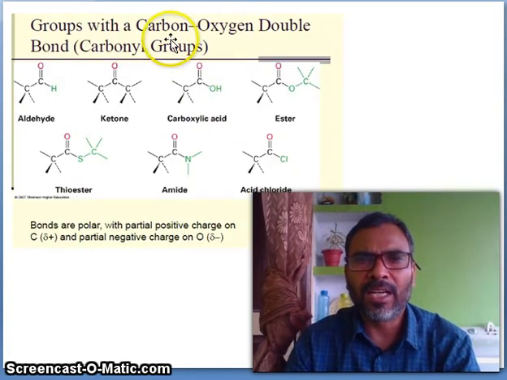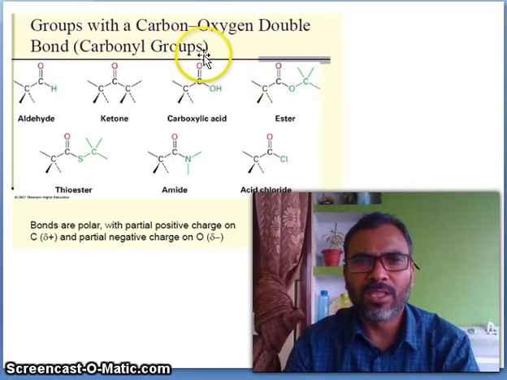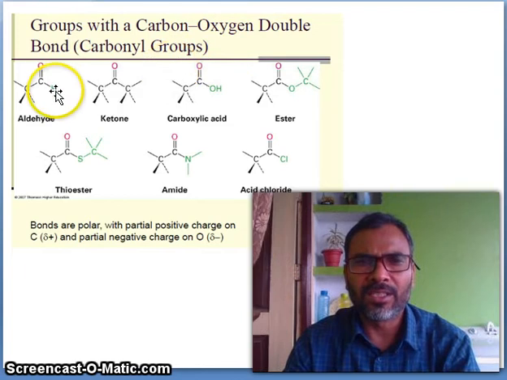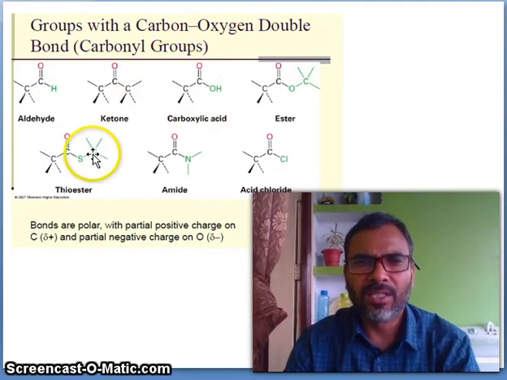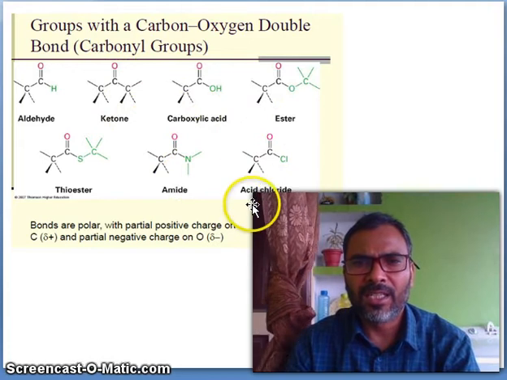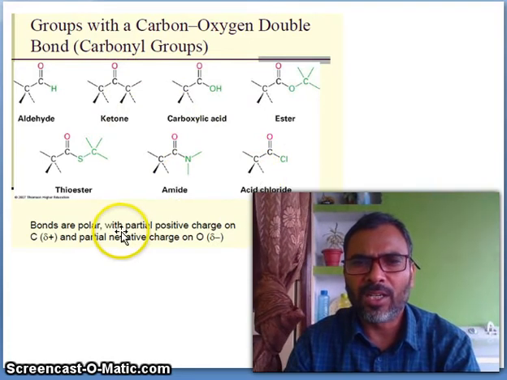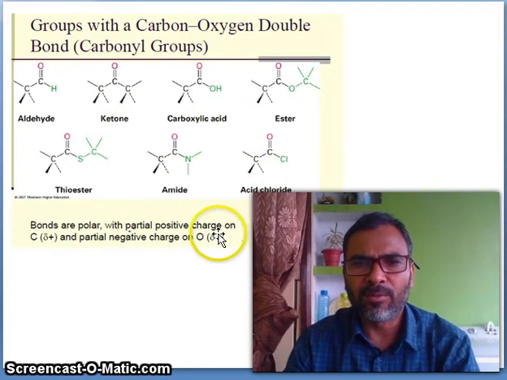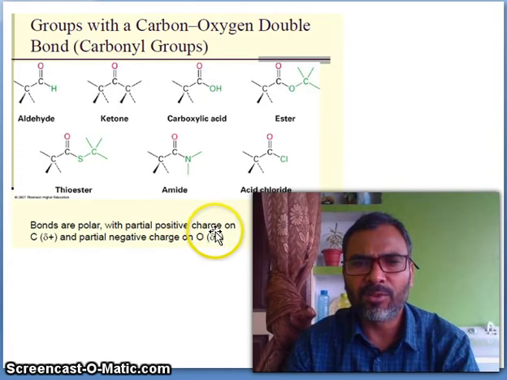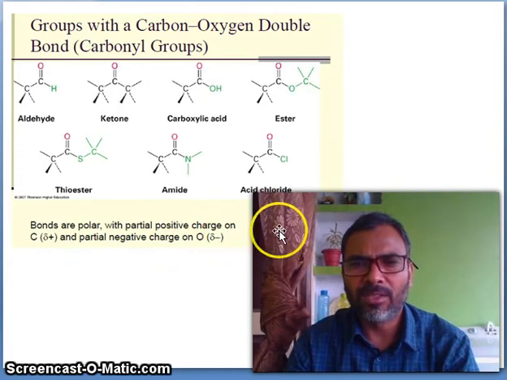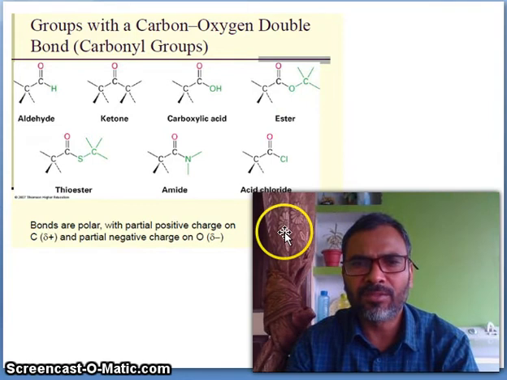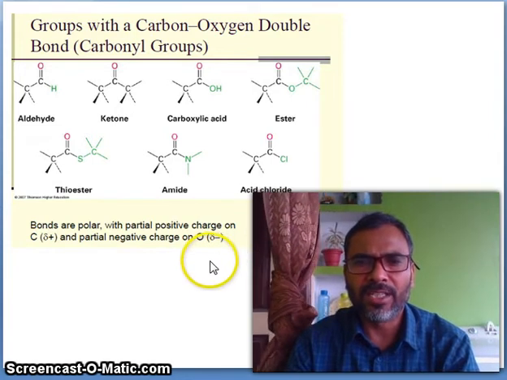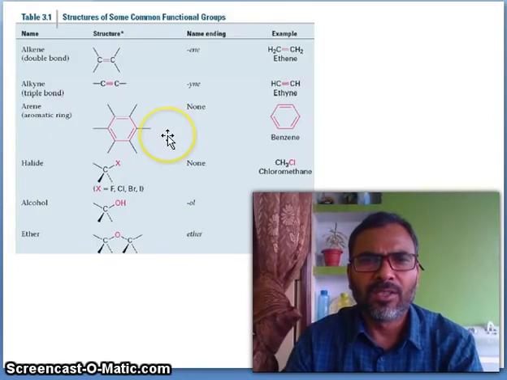Now groups with a carbon-oxygen double bond, the carbonyl groups. These are aldehyde, ketones, carboxylic acid, esters, thioester, amide, and acid chloride. Bonds are polar, with a partial positive charge on carbon. See, this is the example of acetone. Carbon has a partial positive charge and oxygen has a partial negative charge.